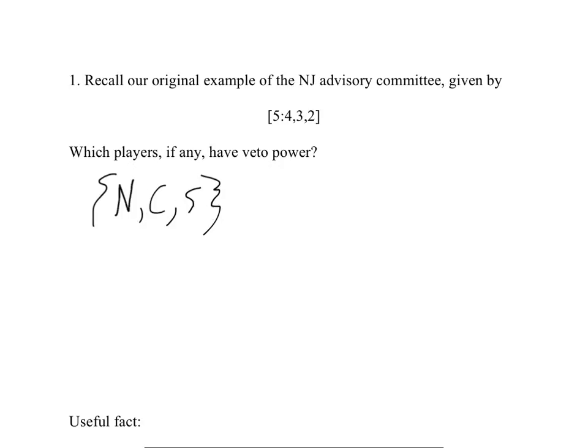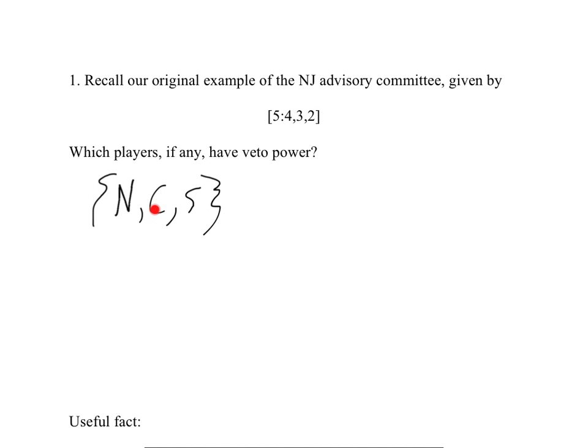Similarly, by the same reasoning, C does not have veto power. If C refuses to vote yes, if C withholds those 3 yes votes, well, the other two players combined, N and S, have a total of 6 yes votes that they can cast, so the two of them, if they want to, can get together and pass a motion. So C is not capable of blocking a motion from passing just by voting no single-handedly, and that's exactly the same statement as the statement that C is not critical in the Grand Coalition.